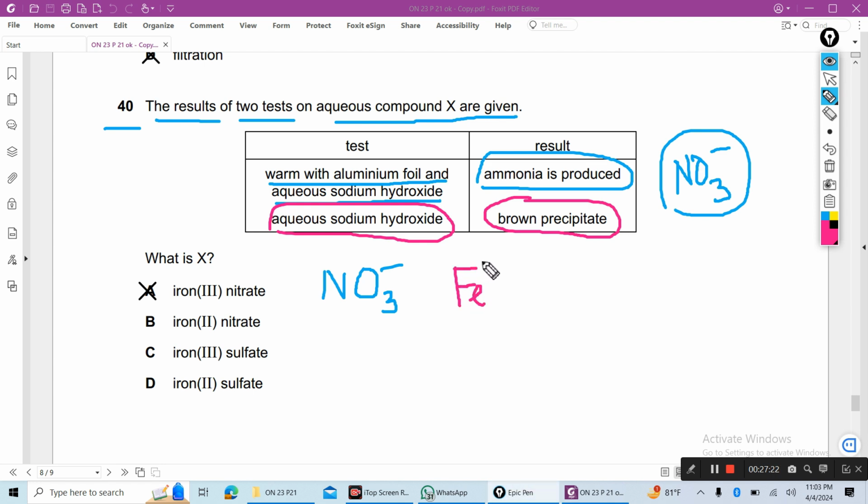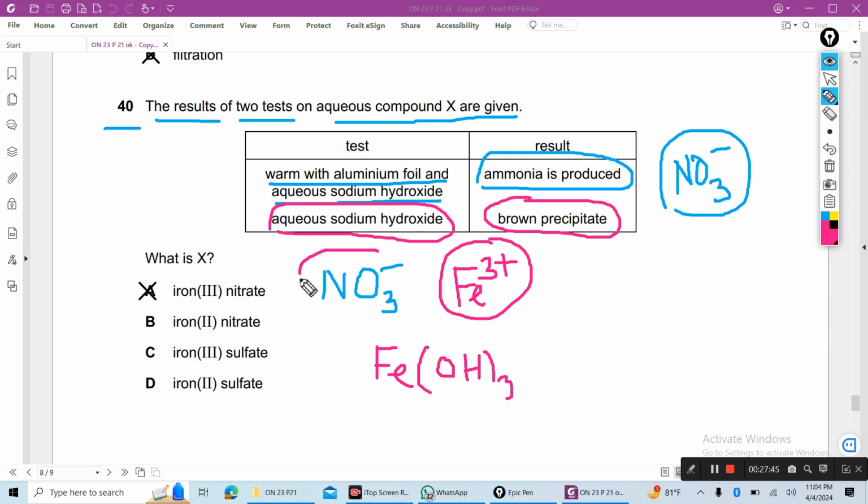Iron 3 hydroxide is brown. So here cation is iron 3, anion is nitrate, X will be iron 3 nitrate. Answer will be A, iron 3 nitrate.